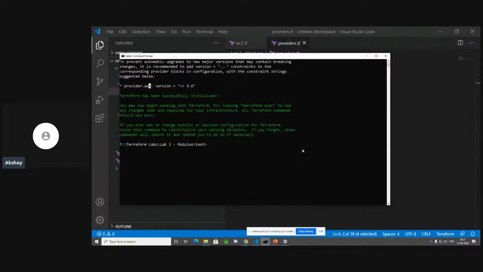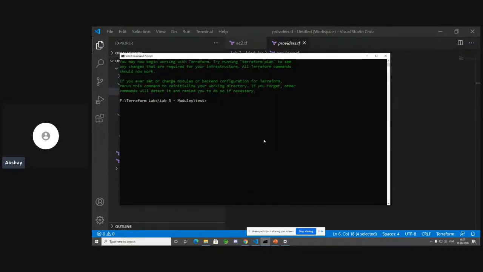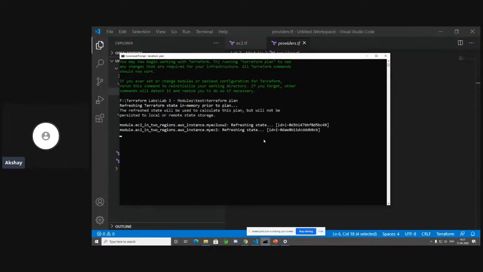Let's go ahead and do Terraform plan. So Terraform plan is very important, right? Because now it's going to give you an idea as to what's going to be created. It's doing a Terraform refresh also in the background. And it's going to tell you that there are going to be 2 instances that will be created.